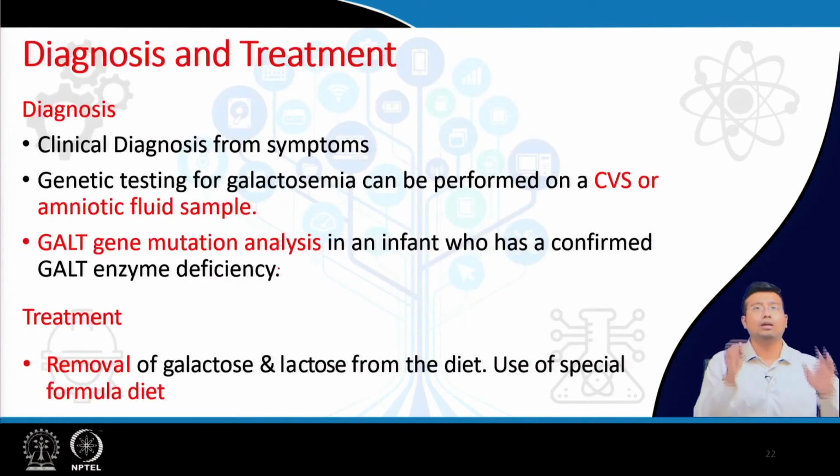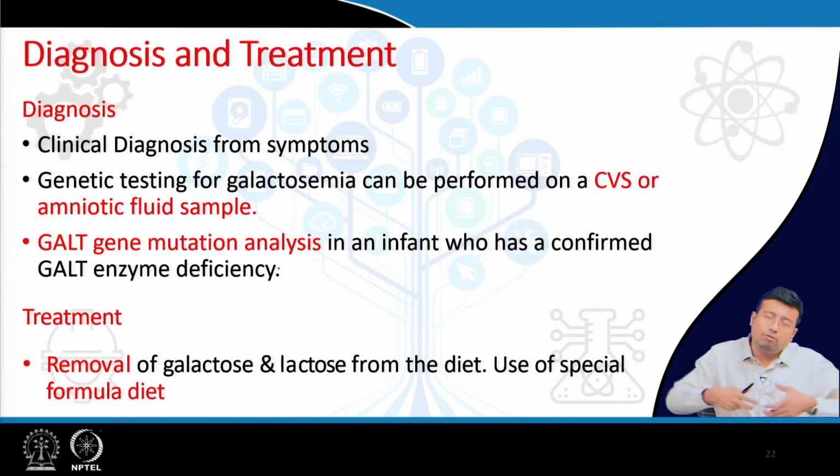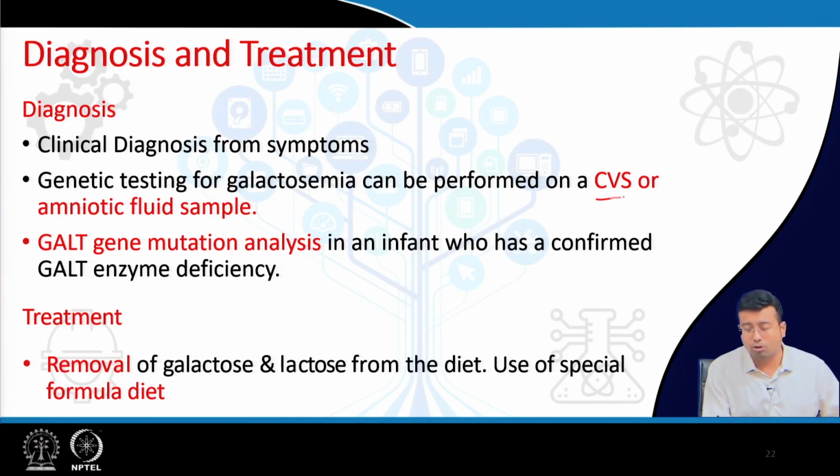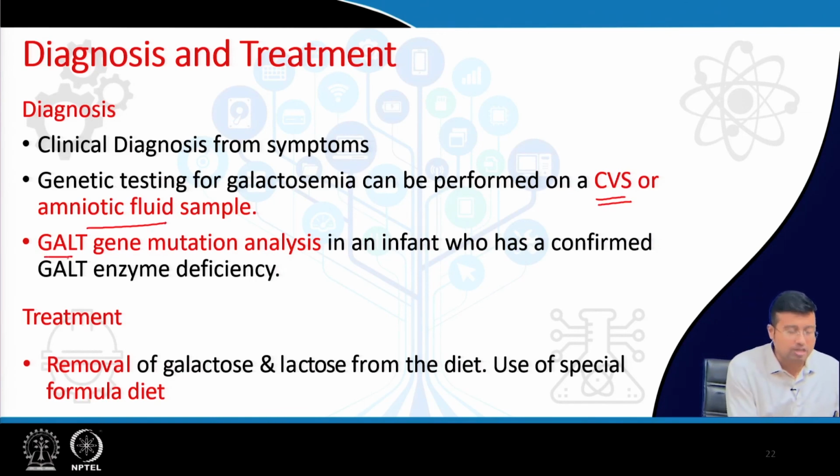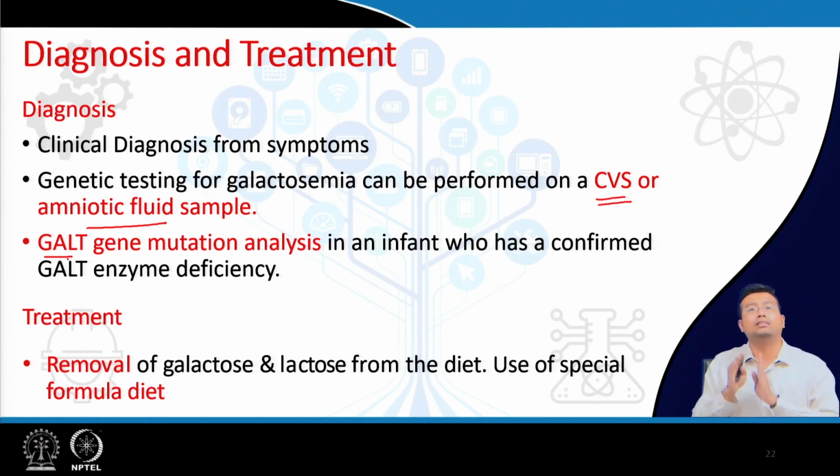So, how can we diagnose? Diagnosis can be done in utero by drawing samples from the baby even if he is not born. Those are known as chorionic villus sampling, CVS, or amniotic fluid sample, and gene mutation analysis is done, especially of the GALT gene. If the GALT gene is deficient, we can easily predict that the baby is going to have galactosemia. But the treatment is actually very simple. We need to replace mother's milk, we need to remove galactose and lactose from the diet, because lactose will again lead to production of galactose, and we use a special formula diet for the baby.